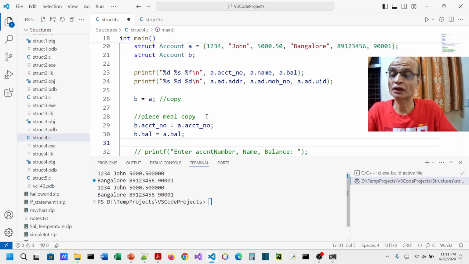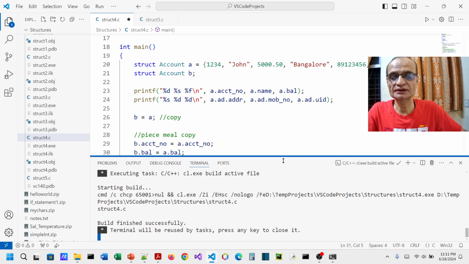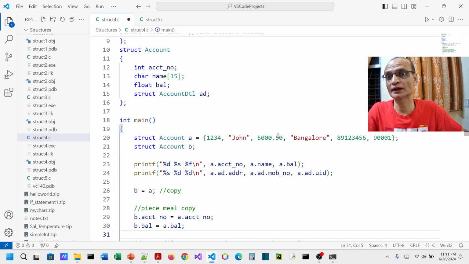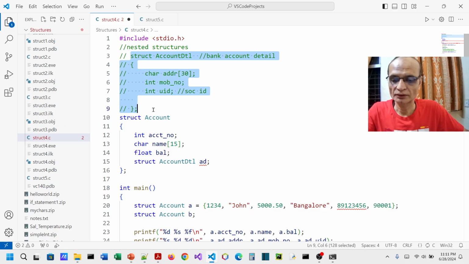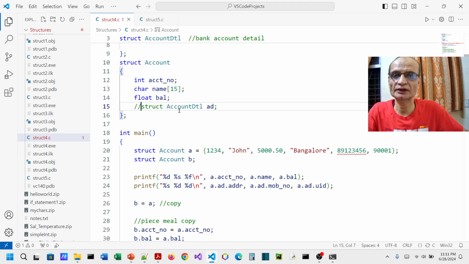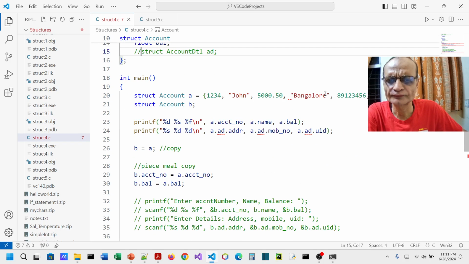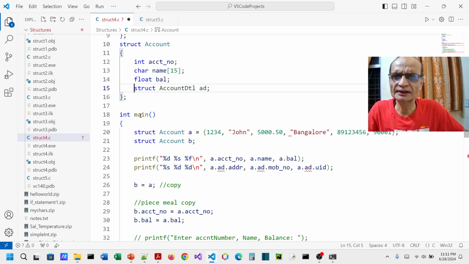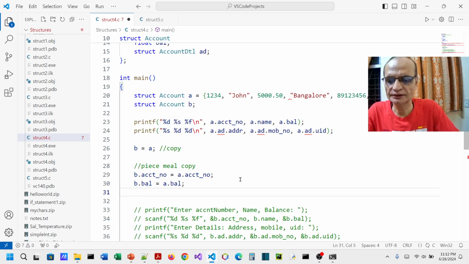However, I cannot do B dot name is equal to A dot name. Why? Because strings like that cannot be copied. Essentially when you say B dot name, it basically means an address. So you can't do that. Let us say I don't want to use this, so just to give you an idea, I will not use this for the time being. Let me comment this out. Even if it is there, it doesn't matter, because it will help us get an idea. And then I can simply do strcpy.